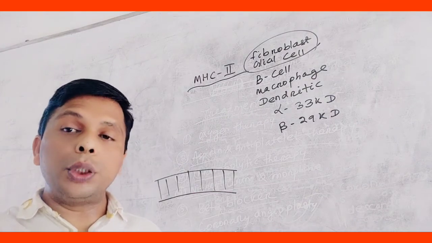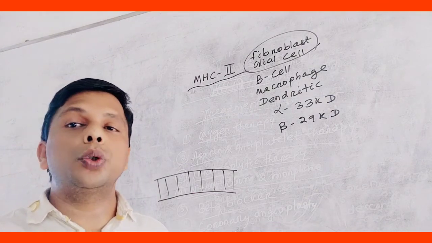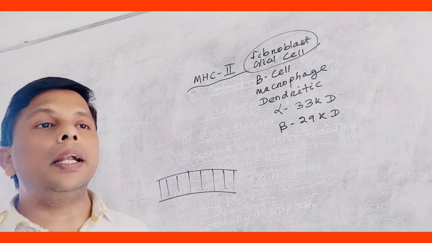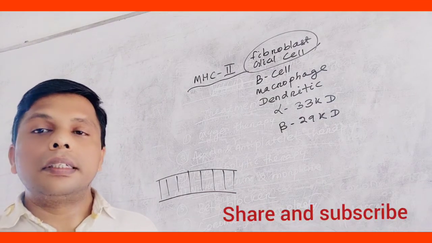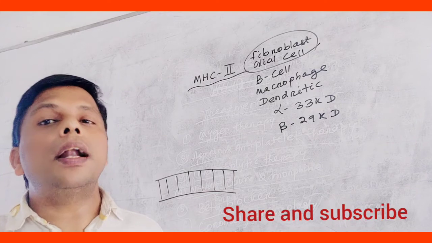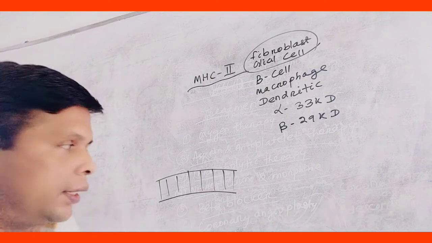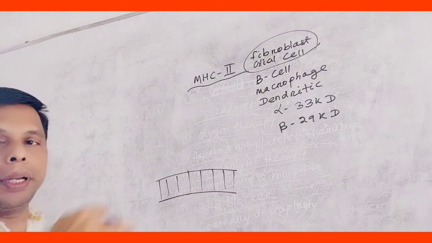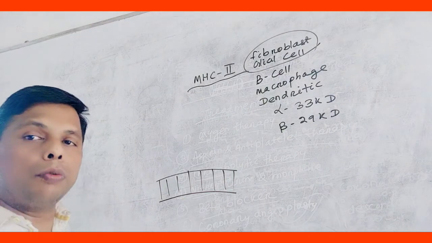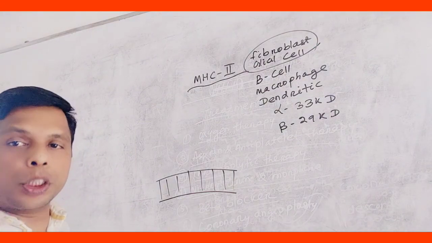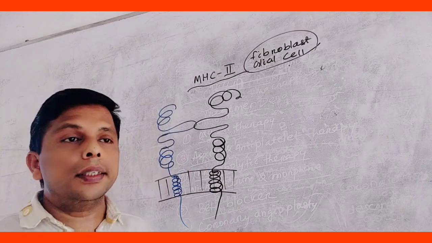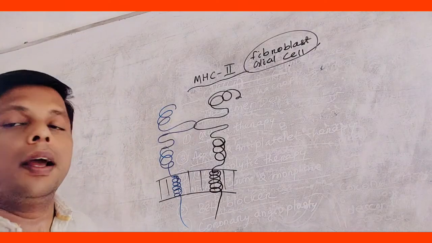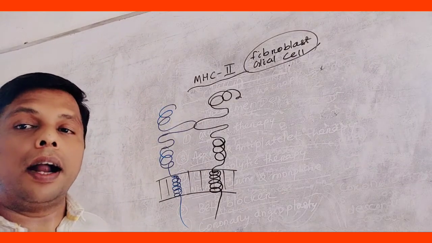It was the same in MHC1 too. These are associated by non-covalent interaction. Both alpha and beta consist of a cytoplasmic part and a transmembrane part. Let's see, these are the two structures, alpha and beta.